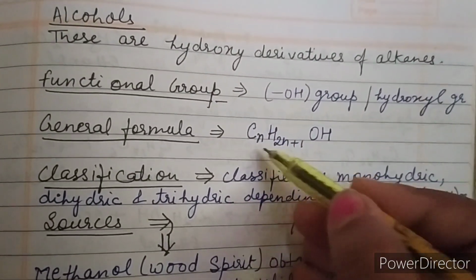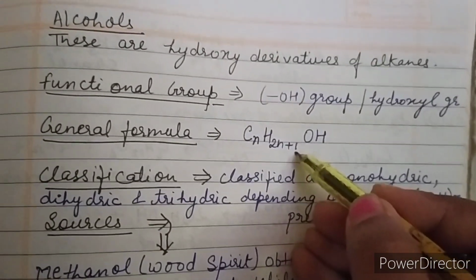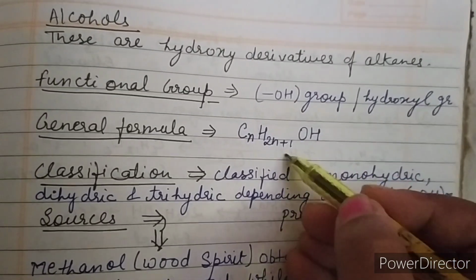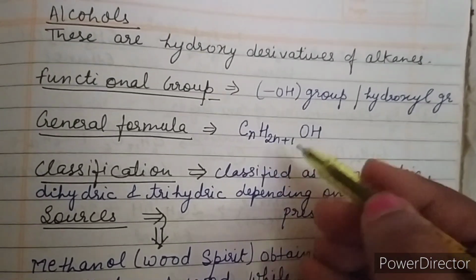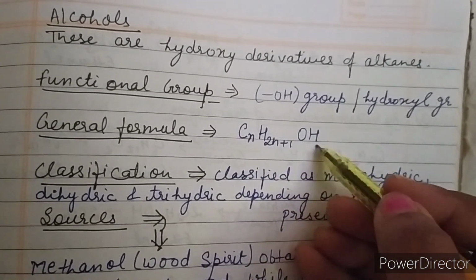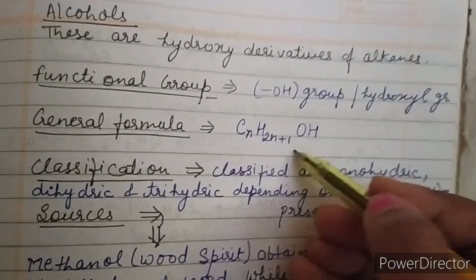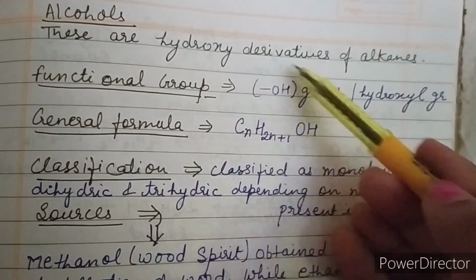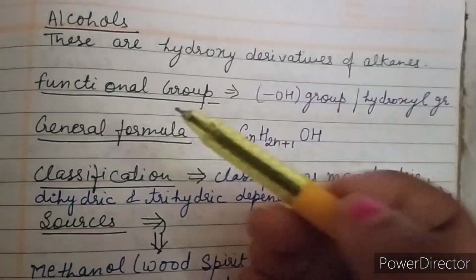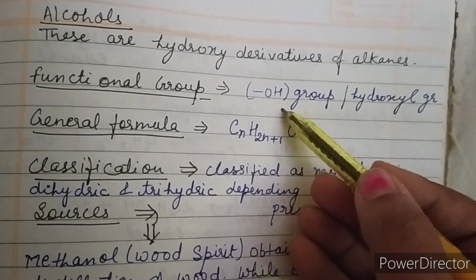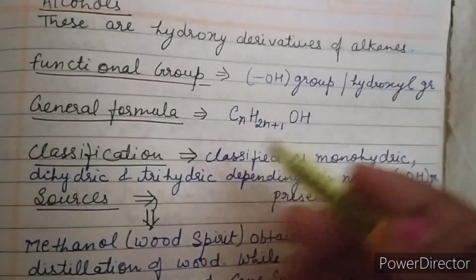Alkanes, what is the formula? CnH2n+2, and one H is replaced by OH. एक H जो है वो OH से replace हो गया है और क्योंकि एक H OH से replace हो गया है, that's why it is termed as hydroxy derivatives of alkanes. Here the functional group involved is the OH group, which is called hydroxyl group.